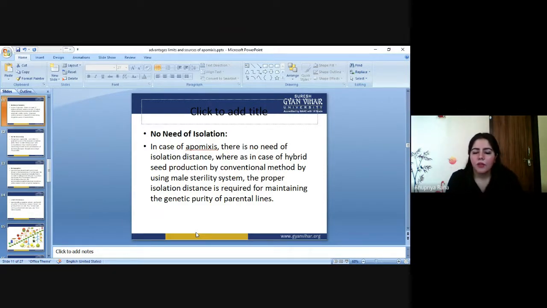So basically, if you are producing something and you don't want it to get mixed up with something else, it's easy, just go through the apomixis process. Apomixis does not lead to sexual reproduction, hence your product will be safe. It will be safe in every manner because there is no mix up. So that's why they do not need the isolation process.